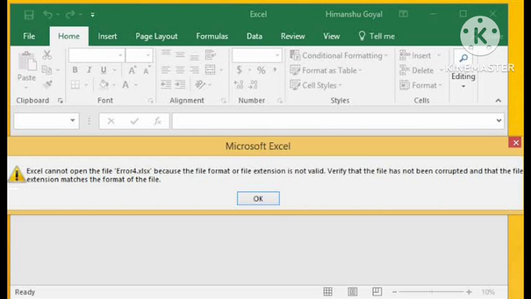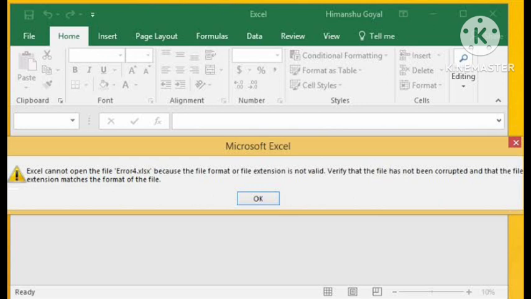So I copied and pasted the file to my desktop, right-clicked and changed the extension from .xlsx to .xls, and I got my file back.